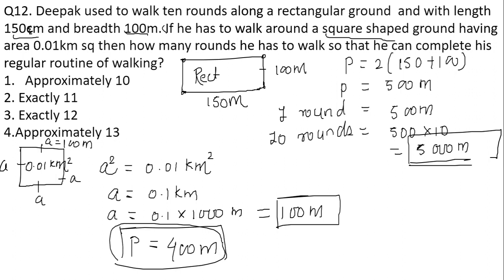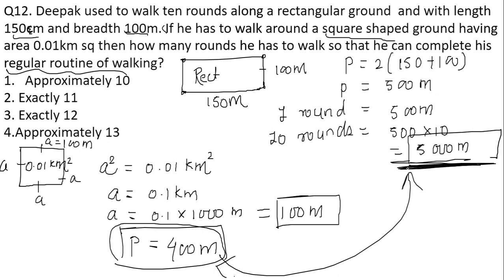So approximately, if we look at the figures over here, he has to take 13 rounds extra. To complete the regular routine of 5000 meters, he has to walk approximately 13 extra rounds. So this is your correct answer for the given question.